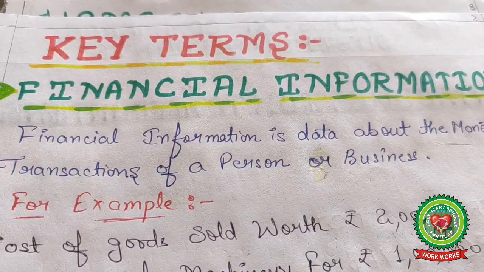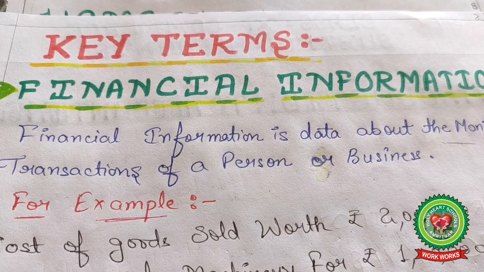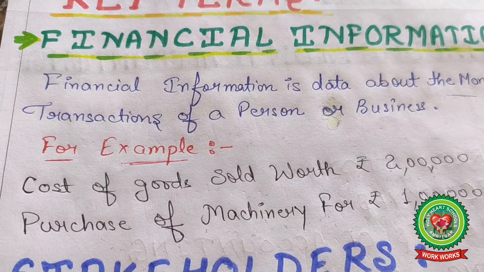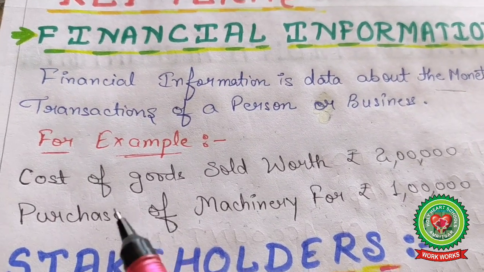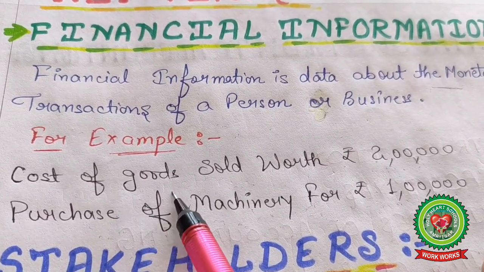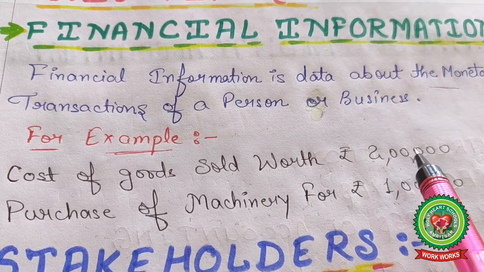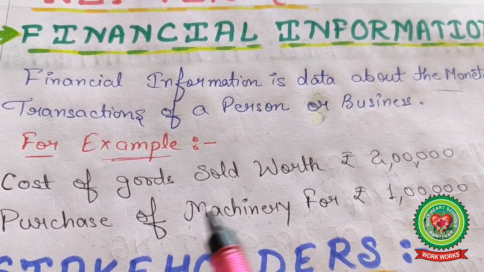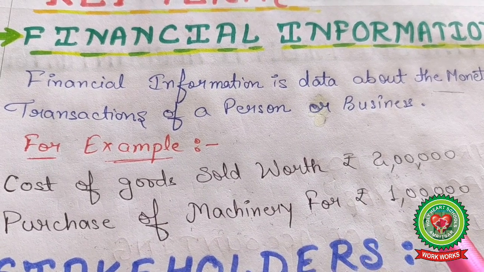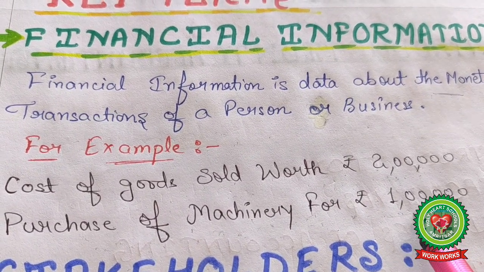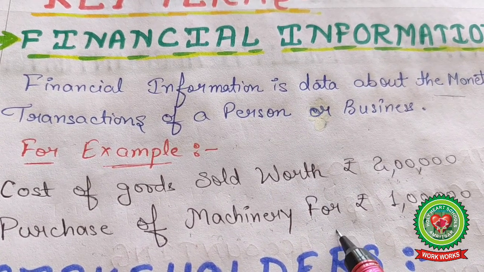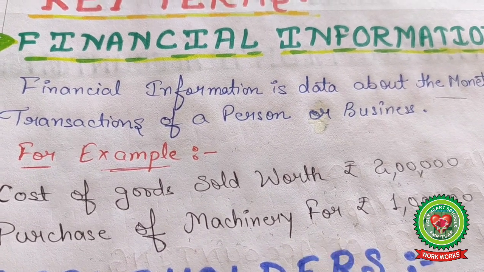In India, we are using rupees. Cost of goods sold worth rupees 2 lakh, here 2 lakh is a monetary term, so it is financial information. Purchase of machinery for rupees 1 lakh, 1 lakh is also a monetary term. So both are considered financial information.